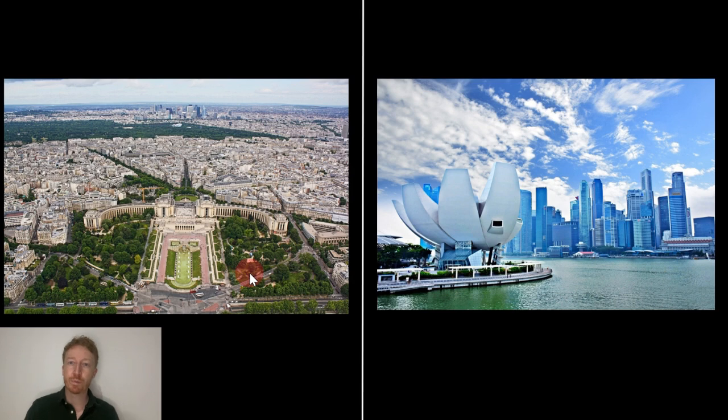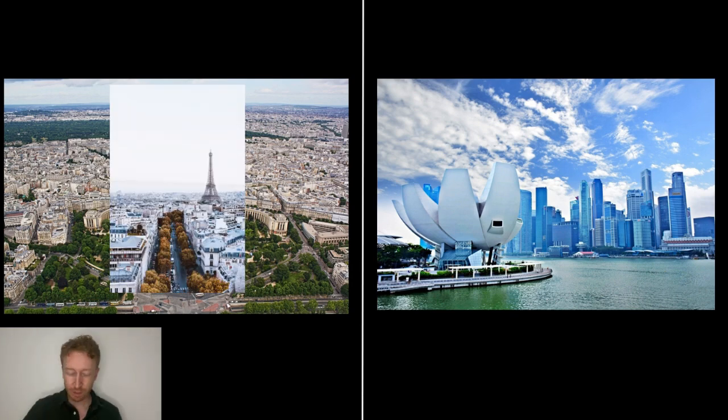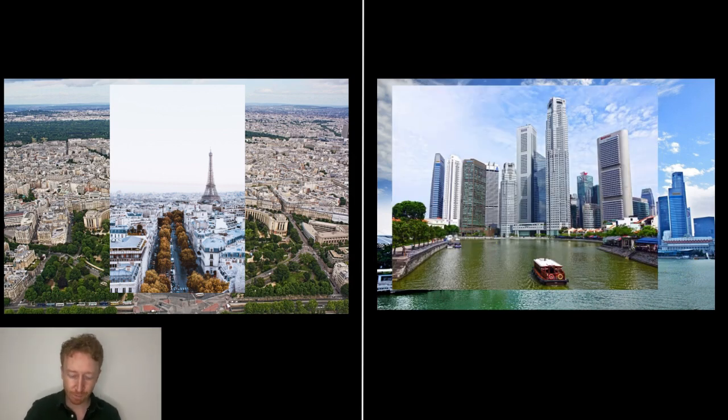Paris has a lot of old buildings, a lot of old architecture, whereas Singapore, all of the buildings are quite new. So the buildings in Singapore are far newer. They are far newer than the buildings in Paris. However, the architecture in Paris is a great deal more impressive than the architecture in Singapore. I would say so. I would say that the architecture in Paris is a great deal more impressive, much more impressive than the architecture in Singapore, in my opinion.